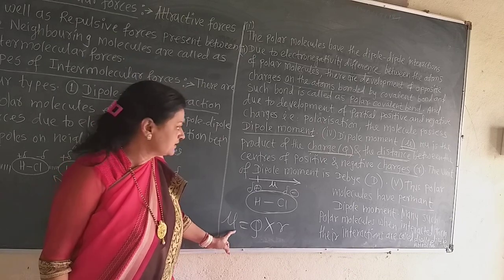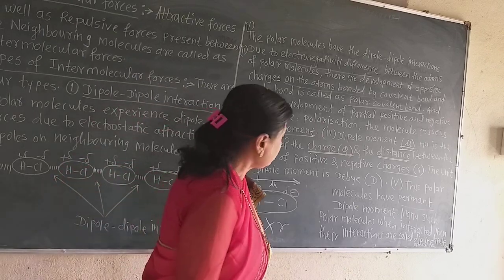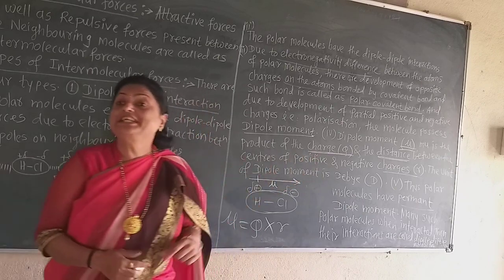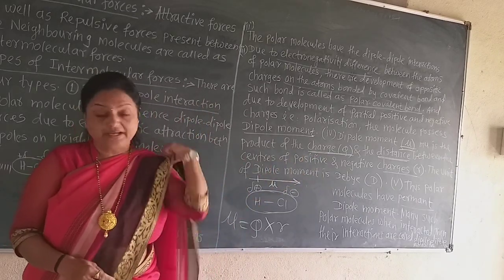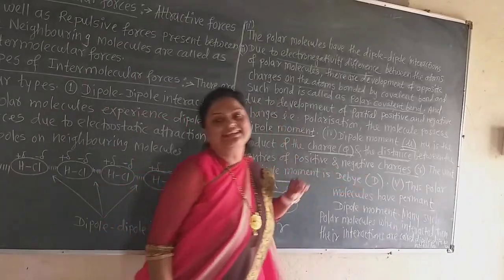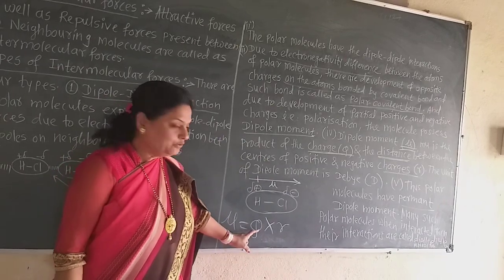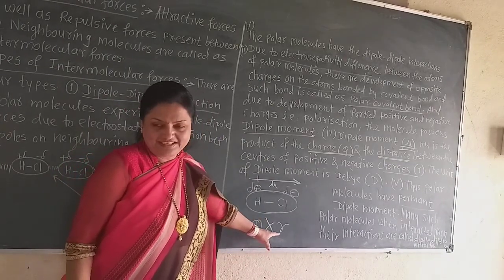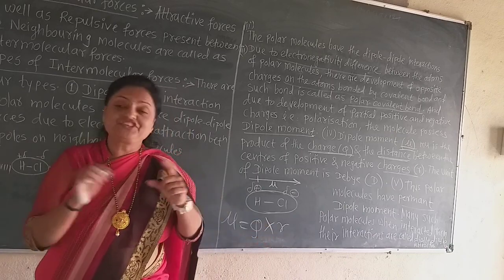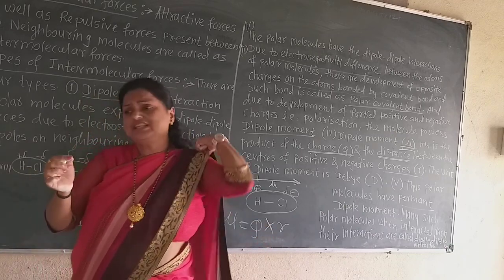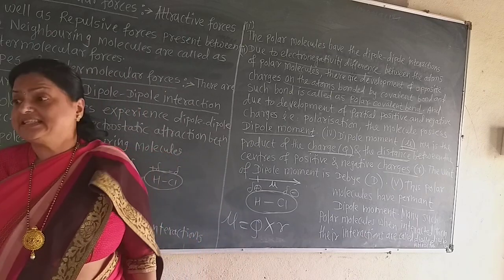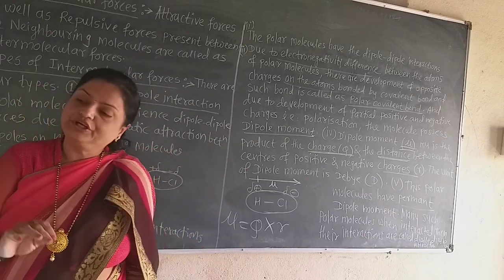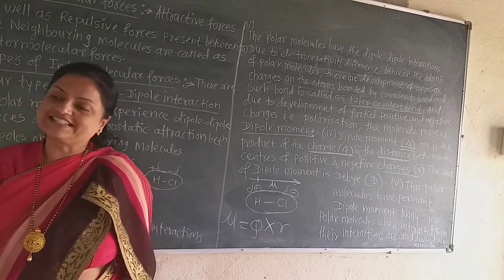The unit of dipole moment is debye, shown as capital D. Debye is the unit of charge multiplied by the distance in picometer. The distance is very small, so it is measured in picometer, and the unit of charge times picometer is called the debye.